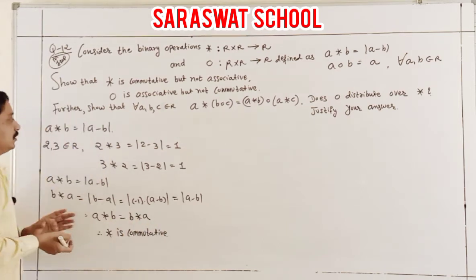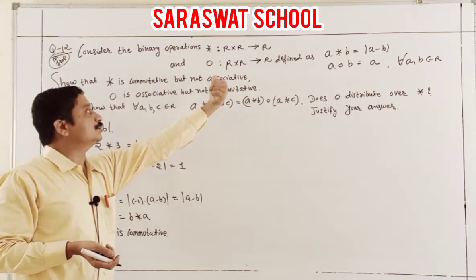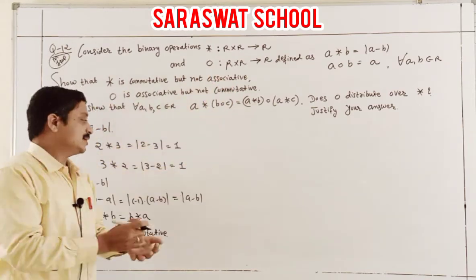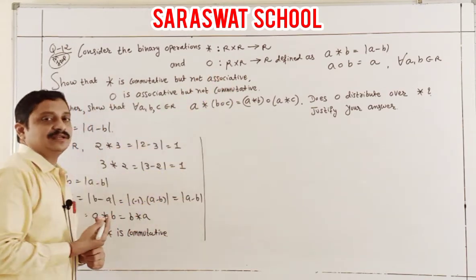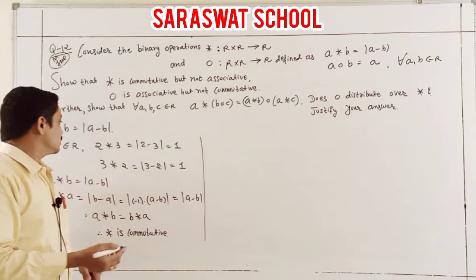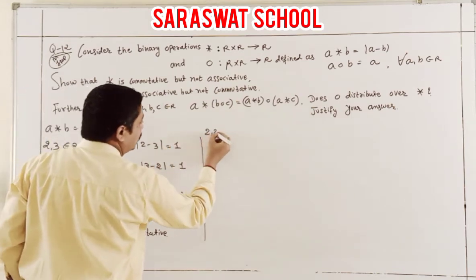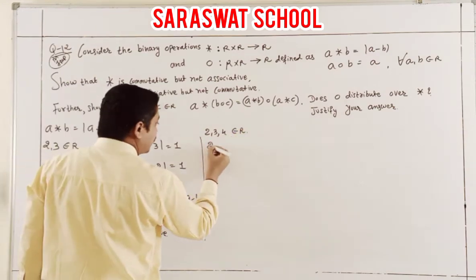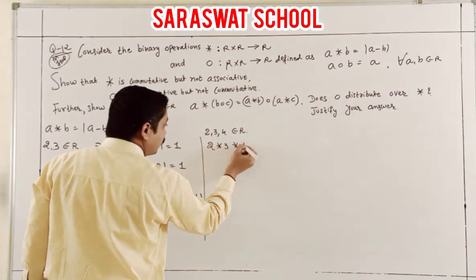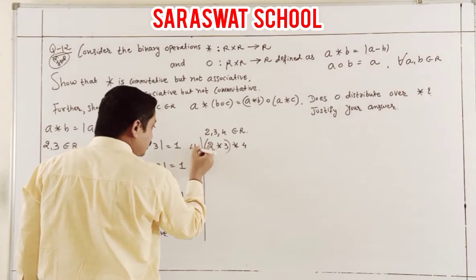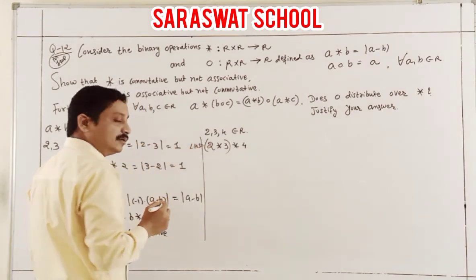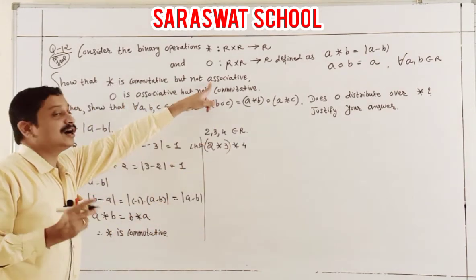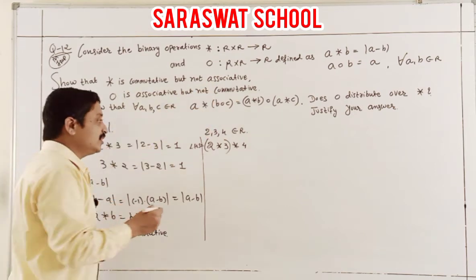Now, again, the question is to check associative. Similarly, students, first of all I take some numbers for associative: 2, 3, 4 belonging to R. We check 2 binary 3, binary 4. First of all, I take the LHS. What is 2 binary 3?